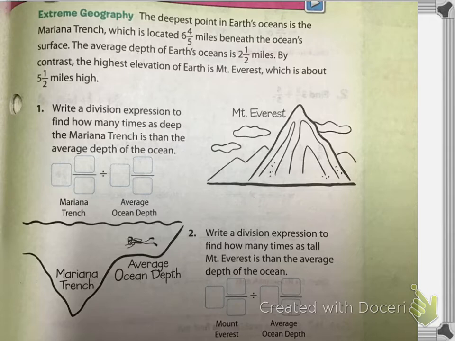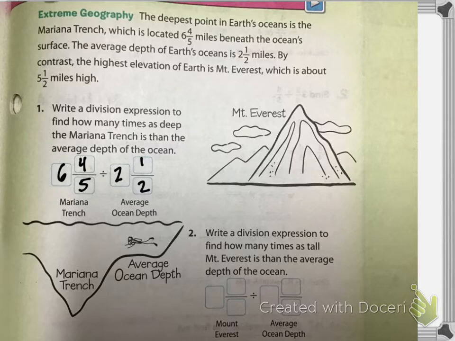So Jasmine, I'm going to write this division sentence. What am I going to write for the Mariana Trench? Perfect. We write 6 4/5. Alexandria, what about average ocean depth? 2 1/2. Perfect. And I just want to continue filling this out over here.